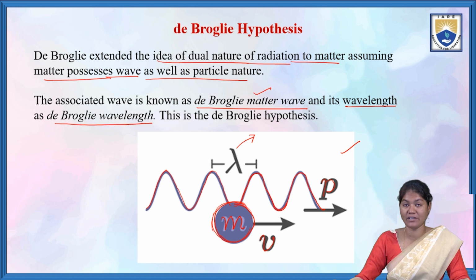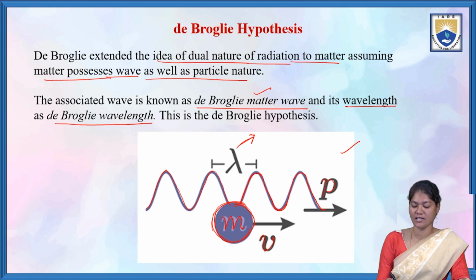The de-Broglie wavelength is for the matter wave, the de-Broglie matter wave. That is, we are going to derive an expression for the wavelength of a wave associated with a particle.